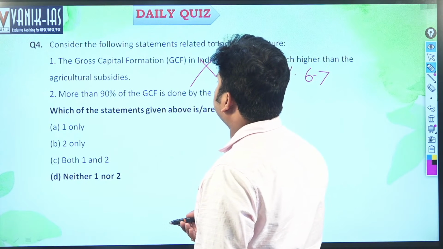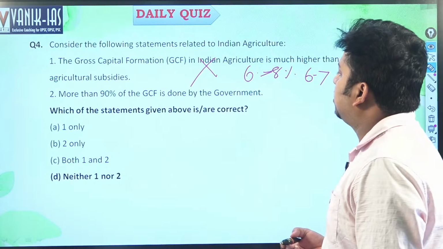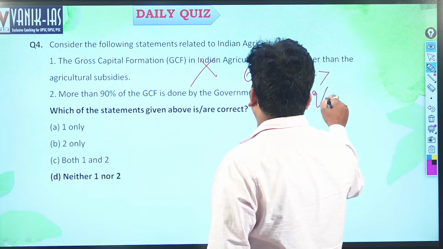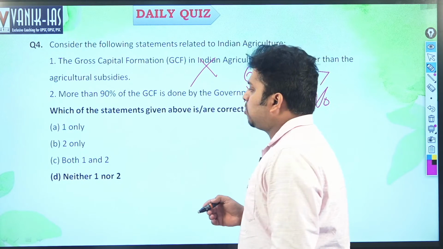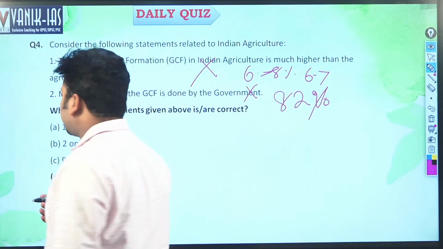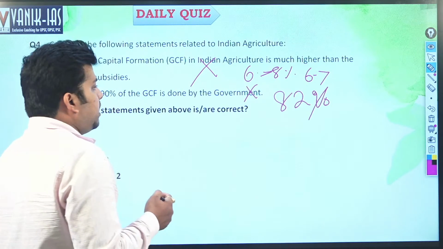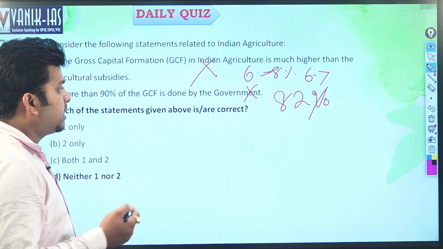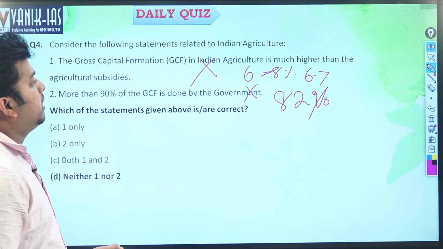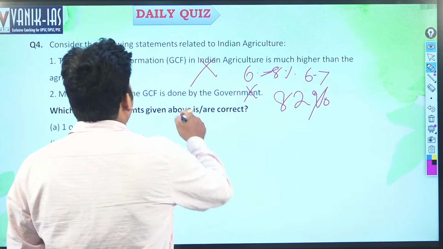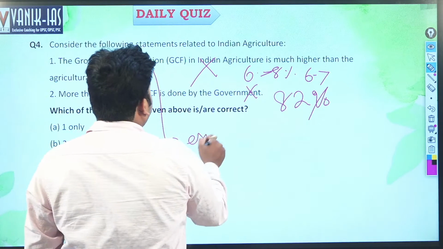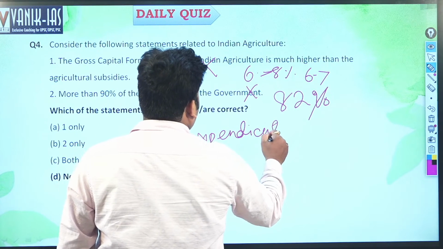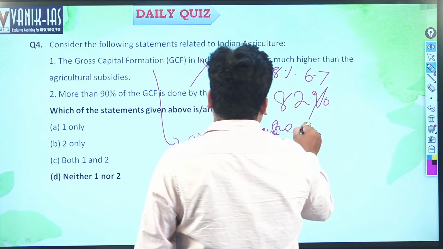And second is more than 90% of the gross capital formation is done by the government. No, around 82% is done by the private sector. So the second statement is also wrong. Gross capital formation means total amount of physical assets in case of agriculture sector. Physical assets means suppose that somebody is purchasing a tractor, that's a physical asset in the agriculture sector, right? So this gross capital formation is one type of expenditure method in calculating the GDP, right?